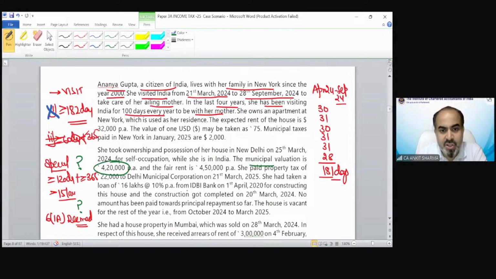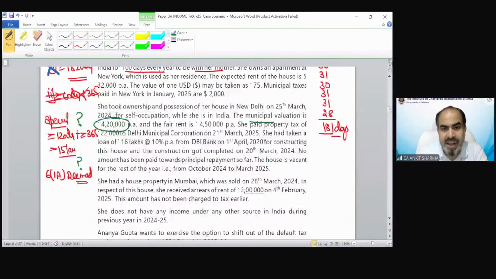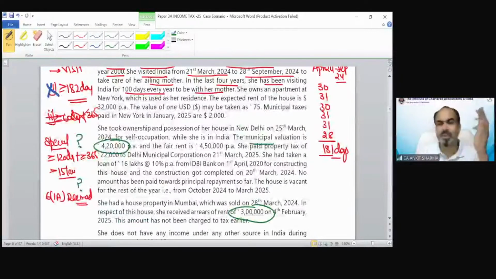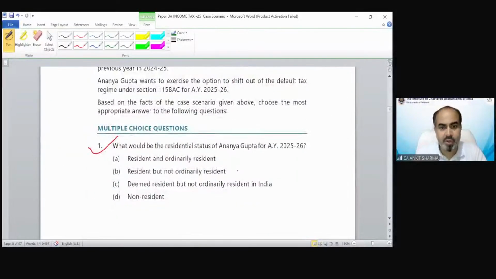Then you can see she has taken a loan, etc. So you can see there is a house rent arrear also of 3 lakh rupees. Even if we consider 420 and this 3 lakh rupees, that would be approximately 7 or 8 lakh rupees. So that cannot exceed the 15 lakh scenario. Because the 15 lakh scenario cannot be exceeded, she would be treated as a non-resident on the basis of the information we have received. Okay. So the correct answer would be option number D.